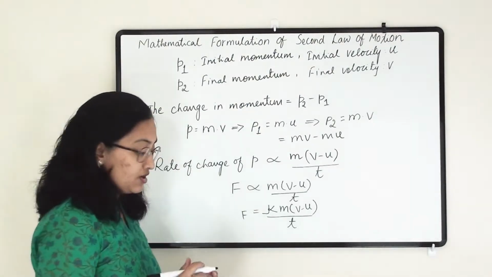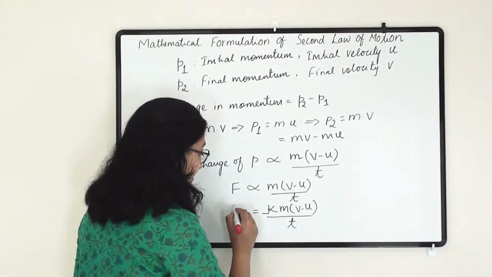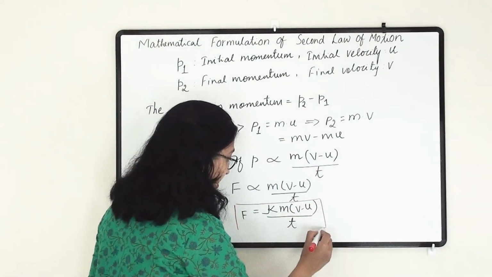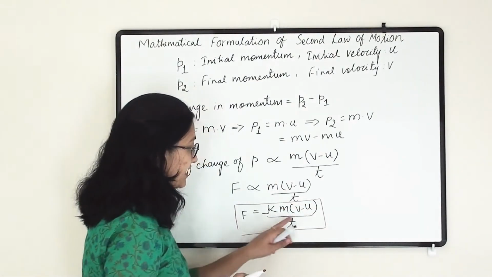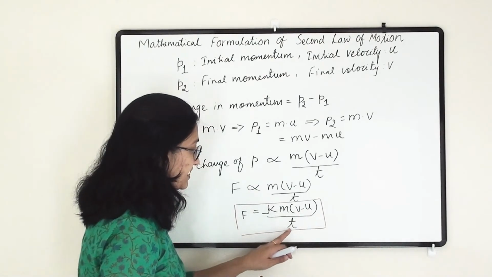So here we got our formula that F equals km(v minus u) divided by t.